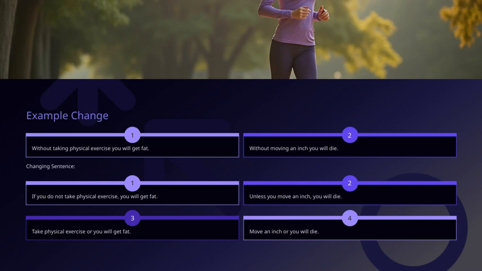Similarly, a sentence like, "Without moving an inch you will die," can be transformed into, "Unless you move an inch, you will die." Here, the word "unless" introduces a condition that makes the sentence more formal or precise. Or you could simplify it to "Move an inch or you will die," which is more direct and straightforward. The key takeaway here is that changing sentence structures allows us to express the same idea in different ways, sometimes for emphasis, clarity, or style. This flexibility is important in effective communication, and it ties into our overall theme of mastering language and expression.